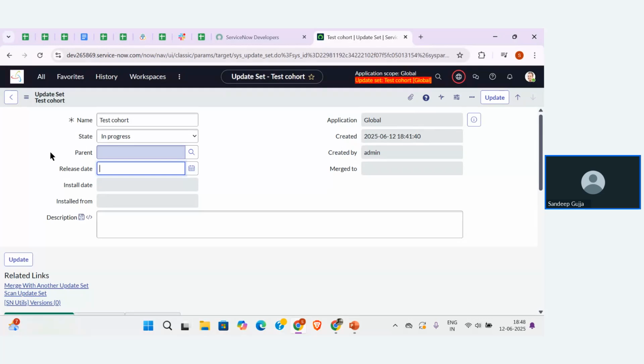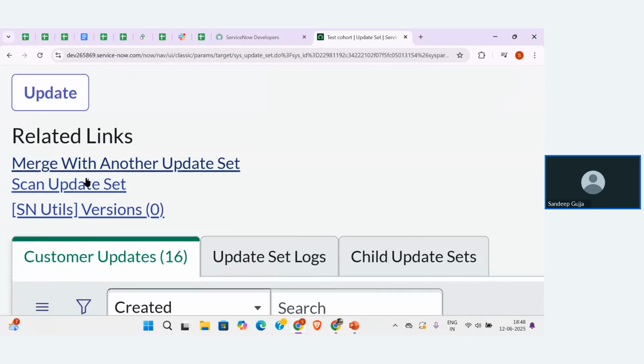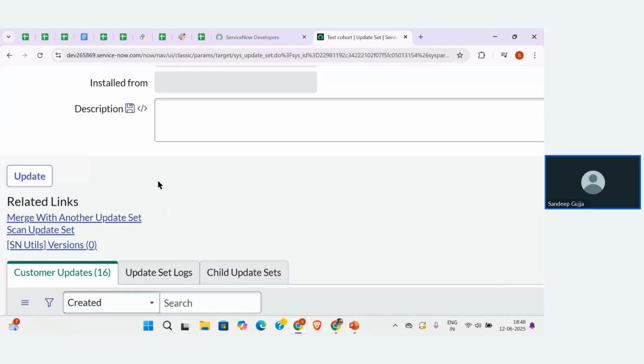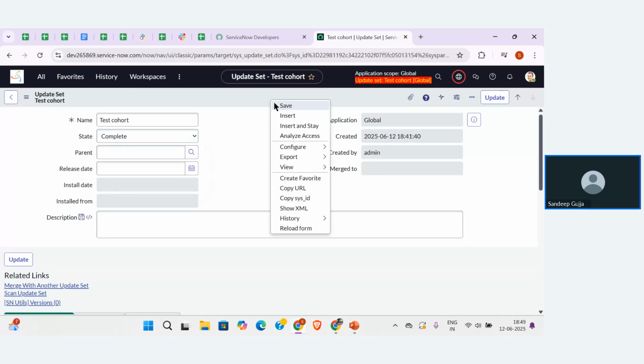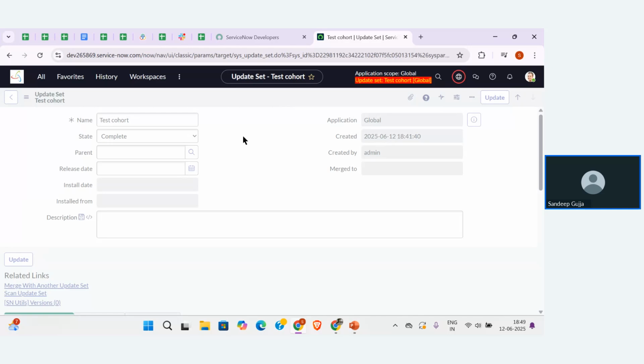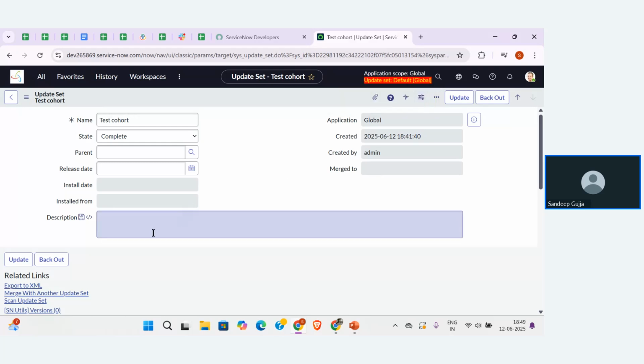Before moving that, what I want to show is that in the related links, you can see there are only two links. One is merge with another update set, one is scan the update set. After moving my state from in progress to complete, you will see a few more changes appear over there. So let me click on save. Guys, you got the next option, that is export to XML. So we got the extra option that is export to XML.